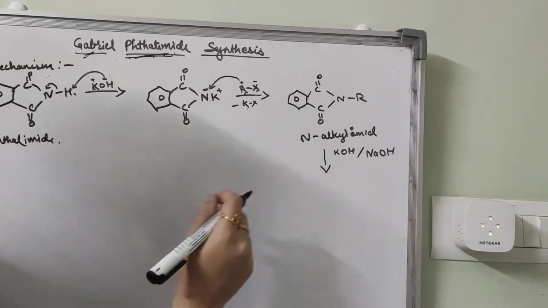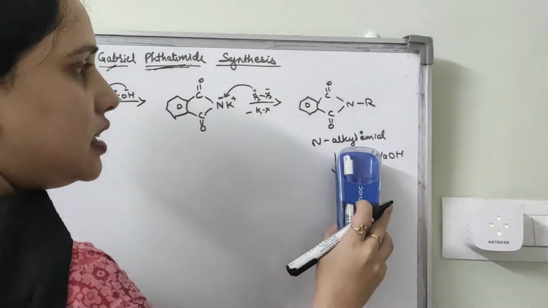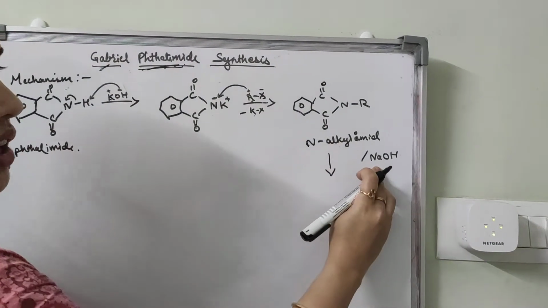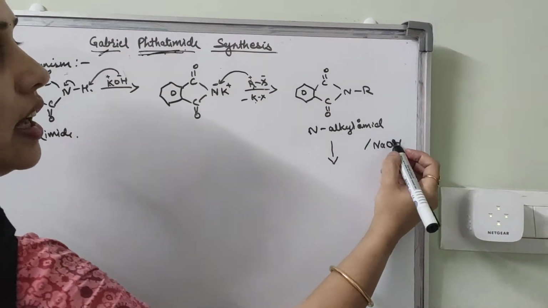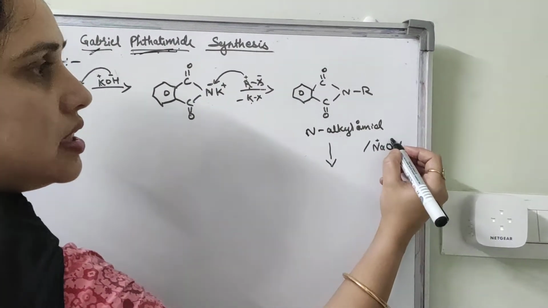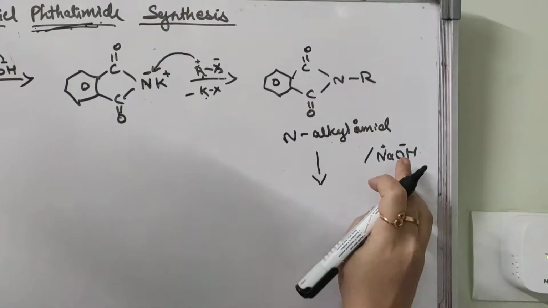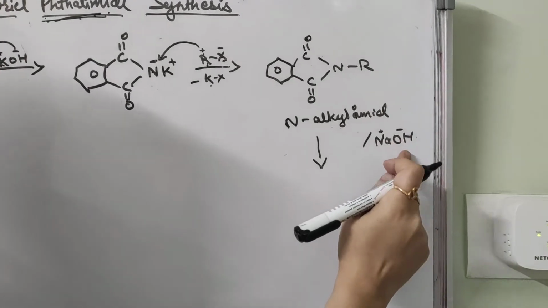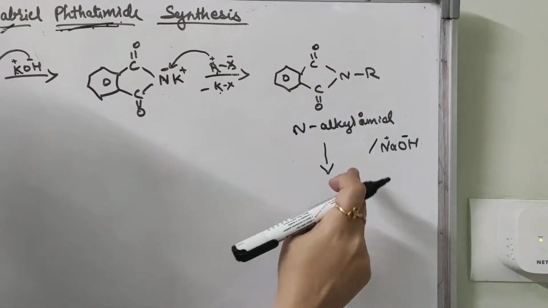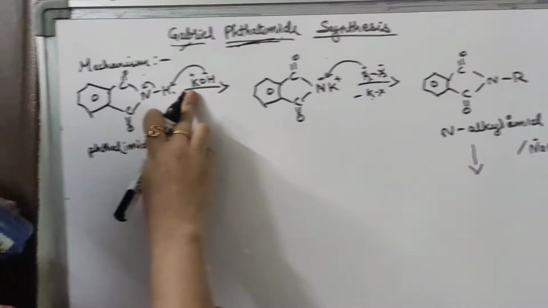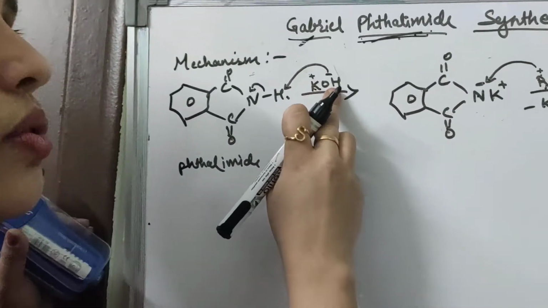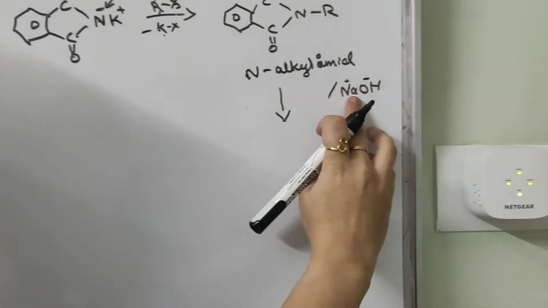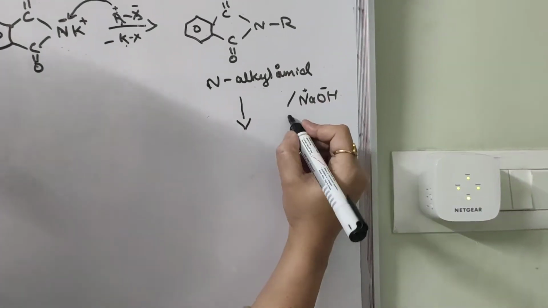Here we are going to consider NaOH, so Na plus OH minus. In this case the hydroxide ion acts as a nucleophile, while in the earlier step KOH acted as a base.